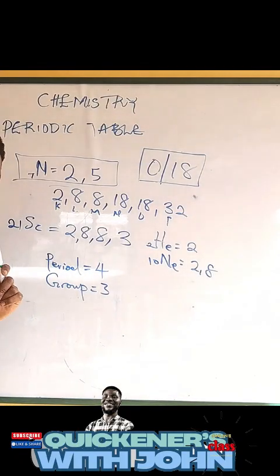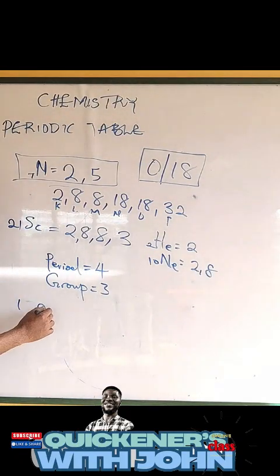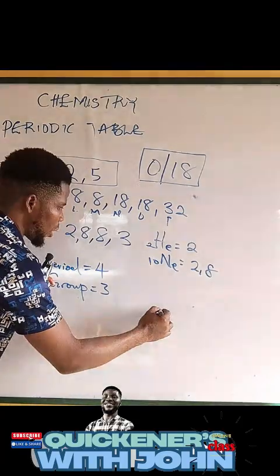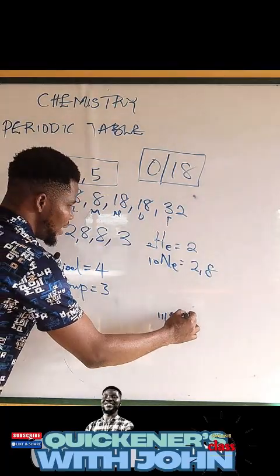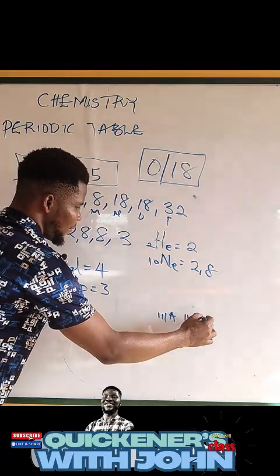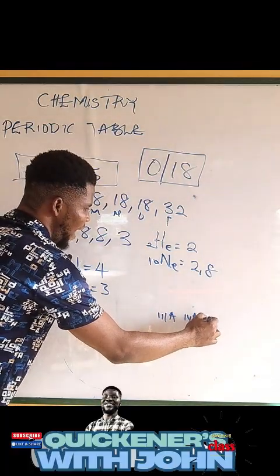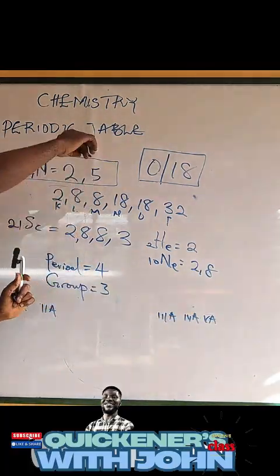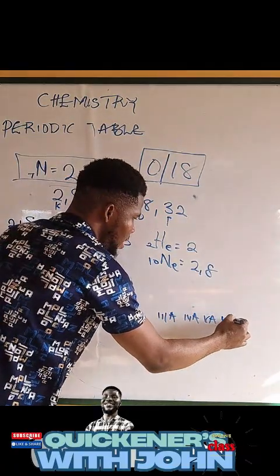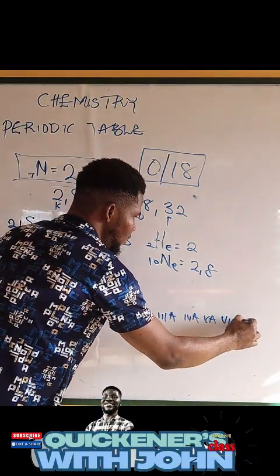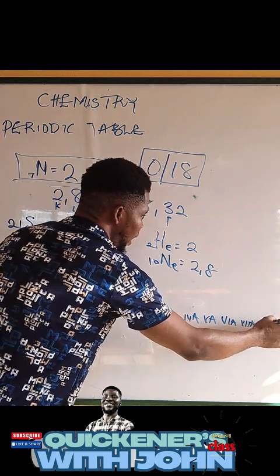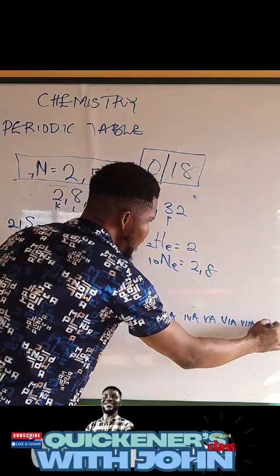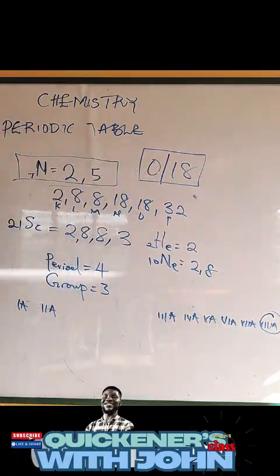So remember I said we have group what? 1, 2, that's 1A, 2A, then it now comes to what? 3A. Are you with me? Then 4A, 5A. Are you getting me? Down to what? 6A, 7A, and then 8 or 18 or 0 or whatever. 8, 18 or 0. This is group 0. Are you with me now?